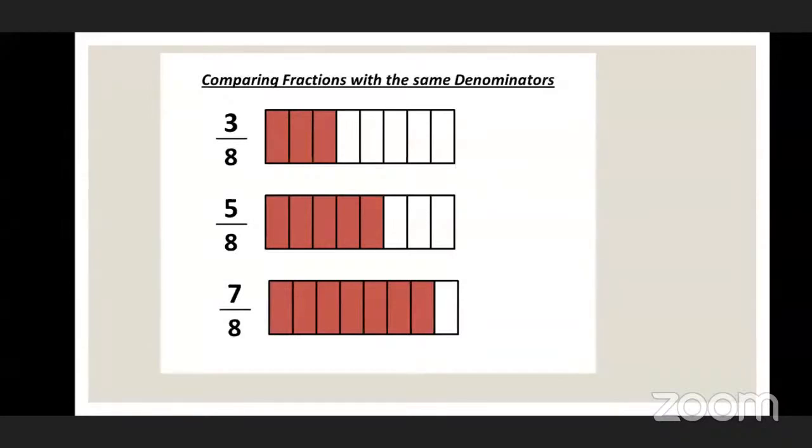When all the figures are divided into equal parts, meaning 8 equal parts, and out of 8 you are taking more parts, which fraction is greater over here? 7 upon 8. You can easily see here 7 upon 8 is greater, because more parts are colored as compared to the other two.